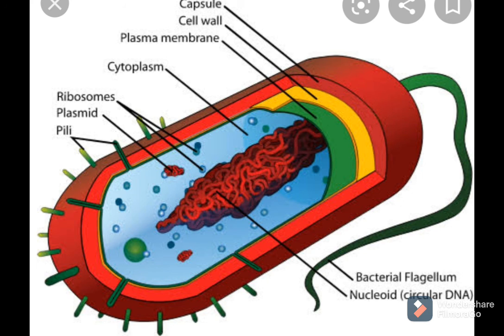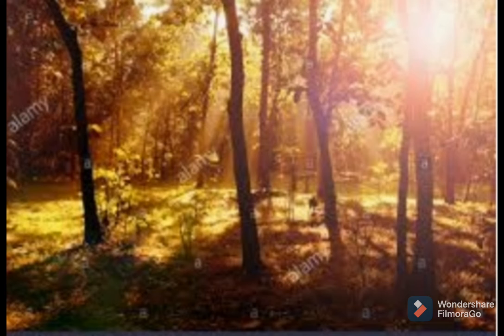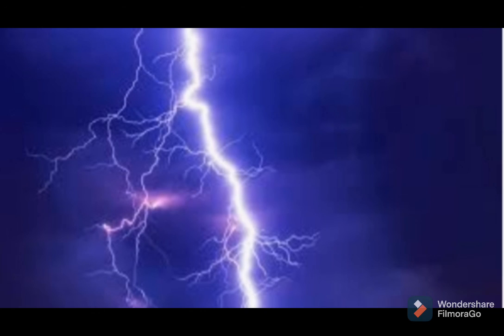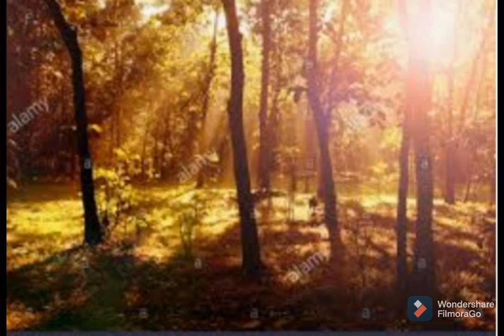Okay, to explain this, I will give you an example. Consider a warm, nice evening and suddenly the weather changes, there is rain, lightning, thunder. Then what will happen? All animals move here and there and they just find shelter. But what about plants? We all know plants are stationary, plants cannot move. They remain in their place as it is.